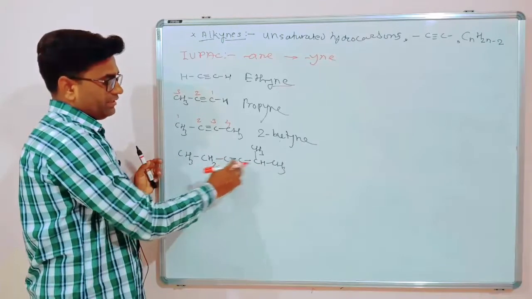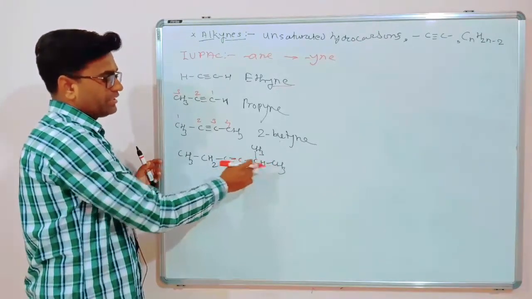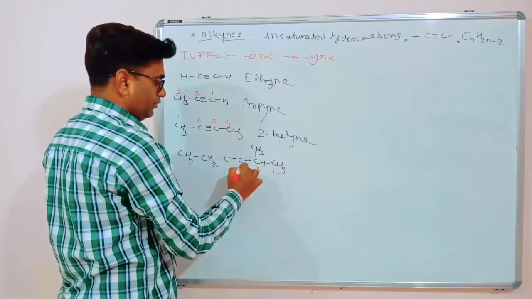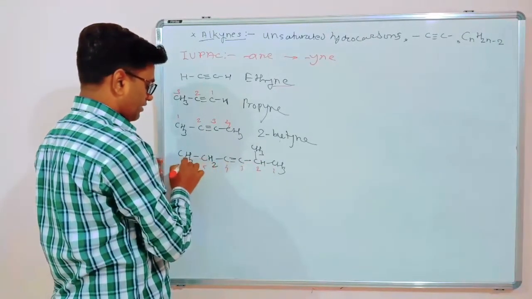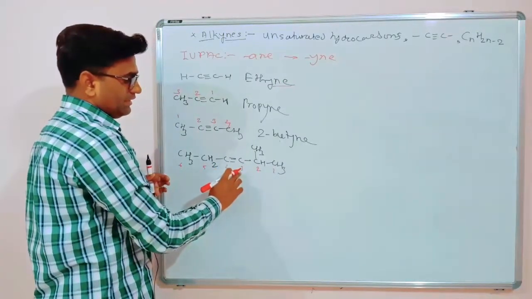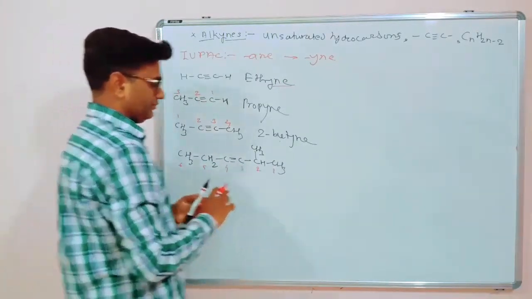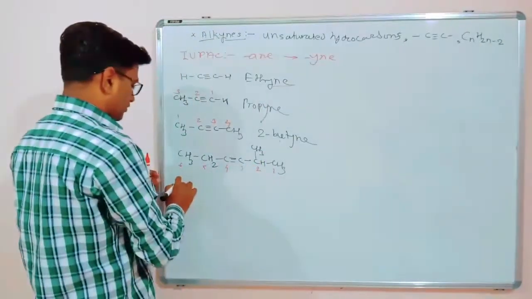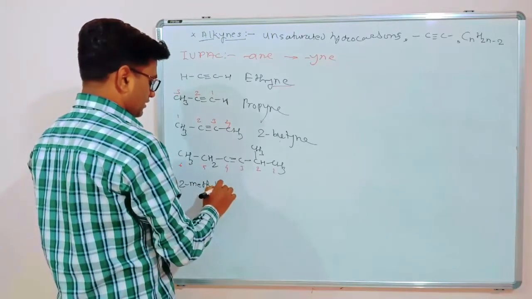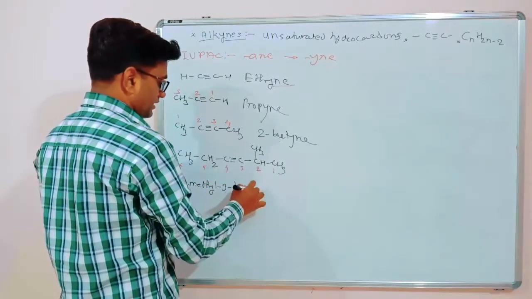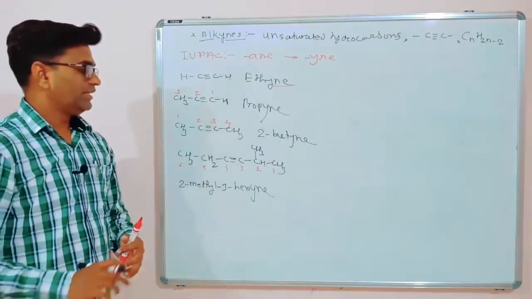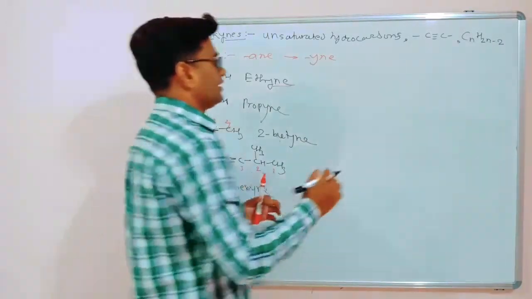So the triple bond is near here, so the branching is also near. So numbering should be from this side. 1, 2, 3, 4, 5, 6. So 2-methyl 3-hexyne. The name of this molecule is 2-methyl-3-hexyne.